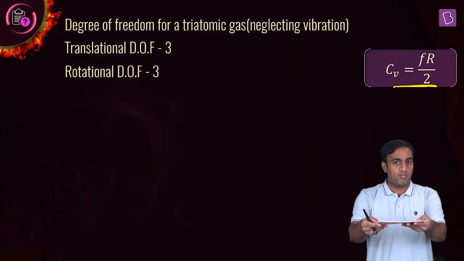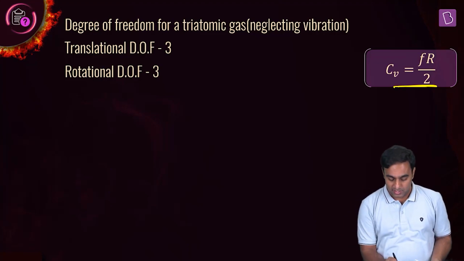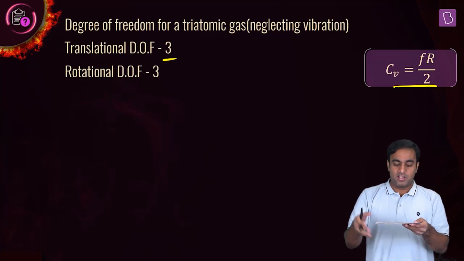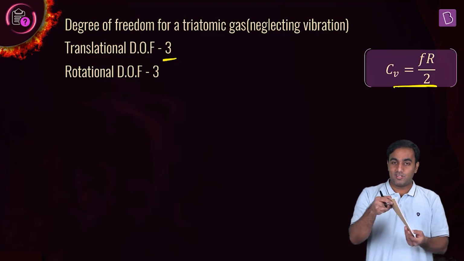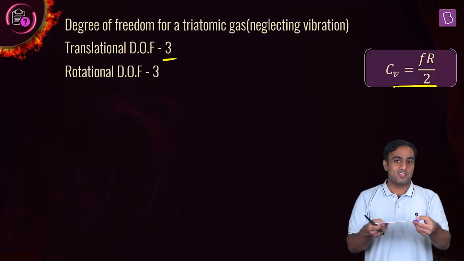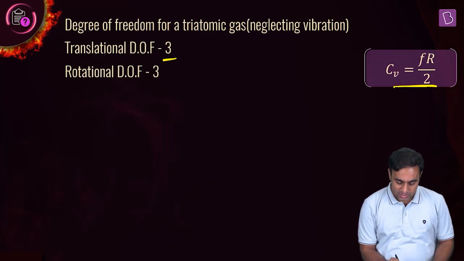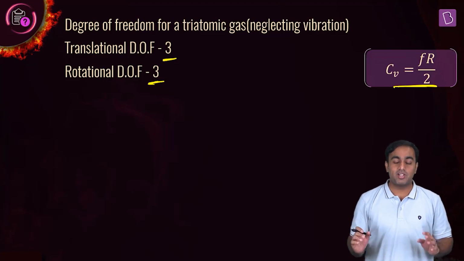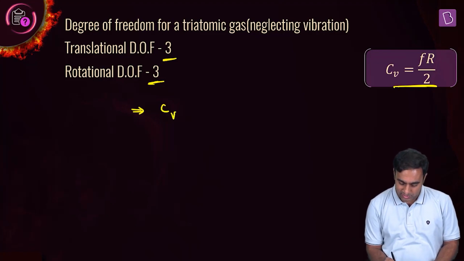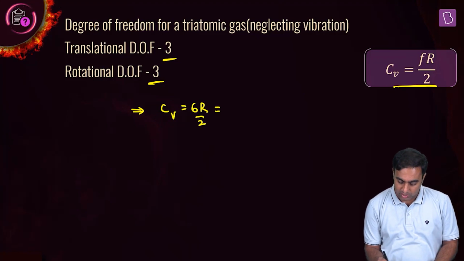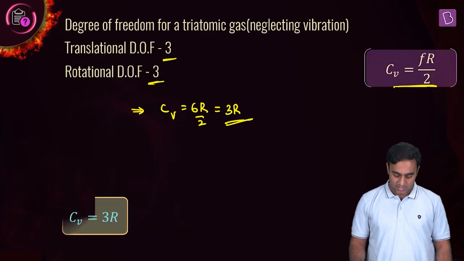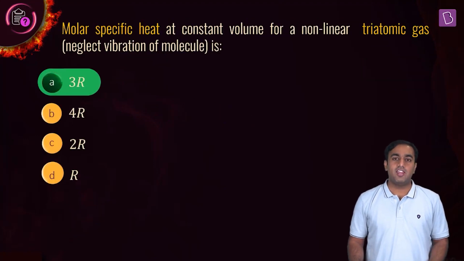Well, along x, along y and along z. So it becomes 3. How many rotational degrees of freedom? This molecule can rotate about an axis like this, about an axis like this, and the third one like this. So put together 3 rotational degrees of freedom, and in total it is 6 degrees of freedom. So your Cv turns out to be 6 times R by 2, or 3R. That's your final answer. The correct option for this question is A.